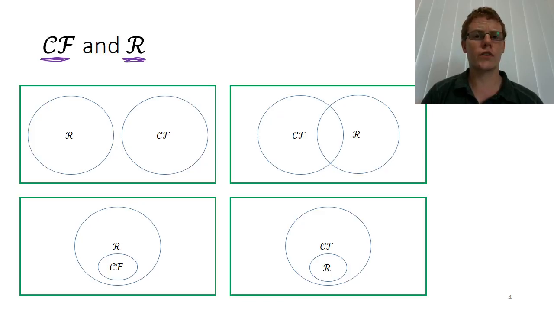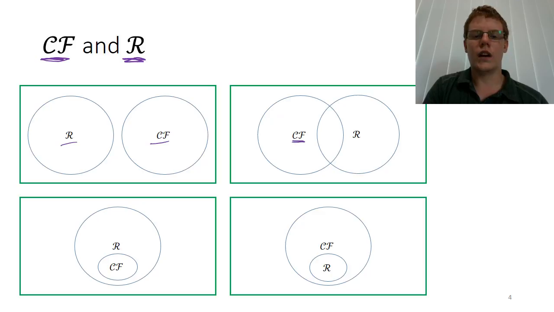So in the universe of languages, we have one of these four options. The set of context-free languages and the set of regular languages could have absolutely no overlap, so there are no common languages between the two of them, which seems pretty unlikely.